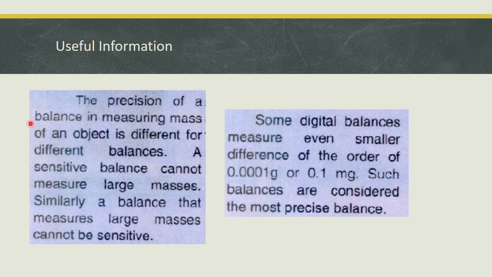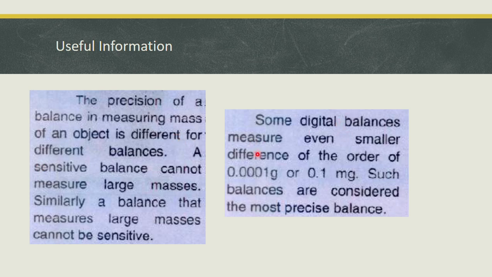So this is a very important thing. If you want to measure very small masses, then your instrument cannot measure a large mass. But if your instrument measures a large mass, then it cannot measure a small mass. So these are the limitations of these mass measuring instruments.